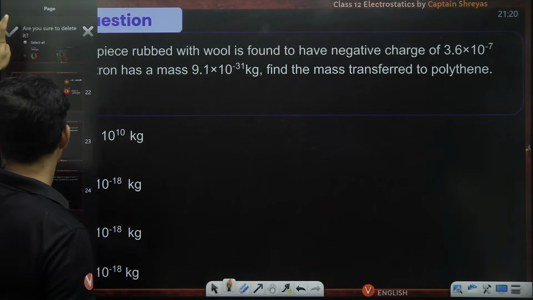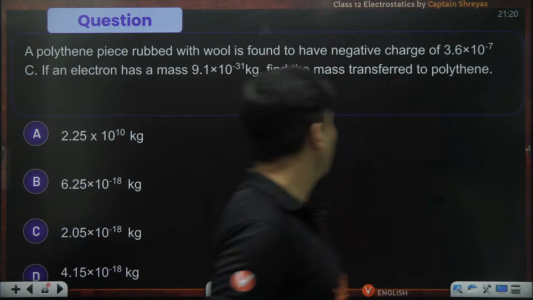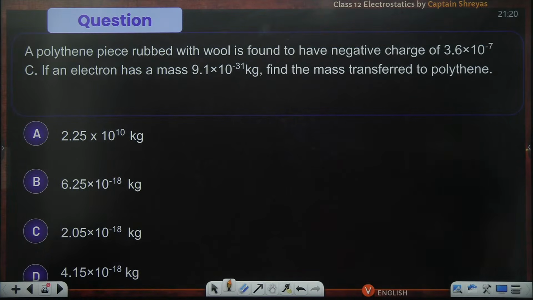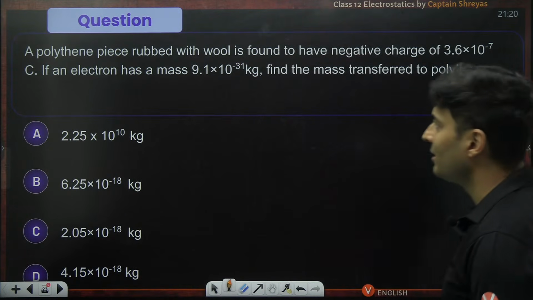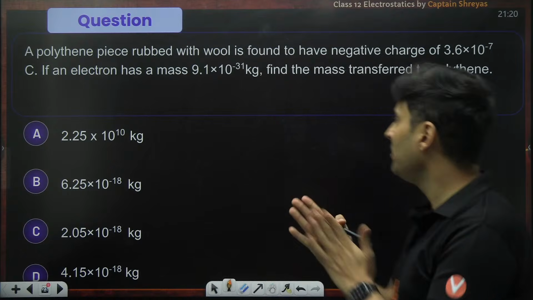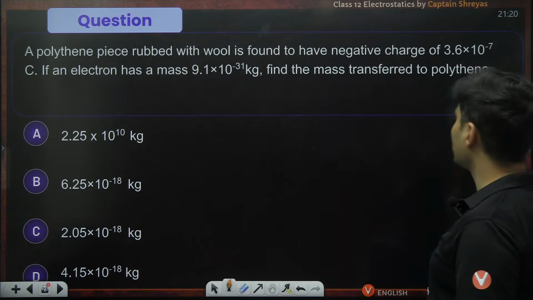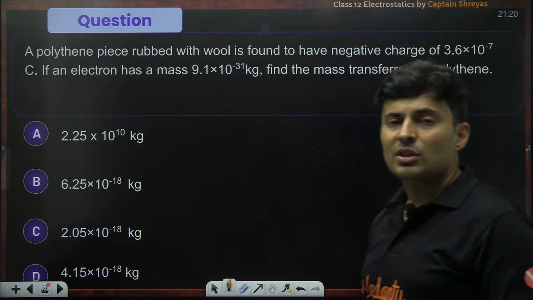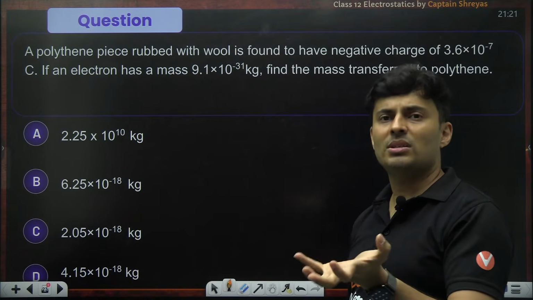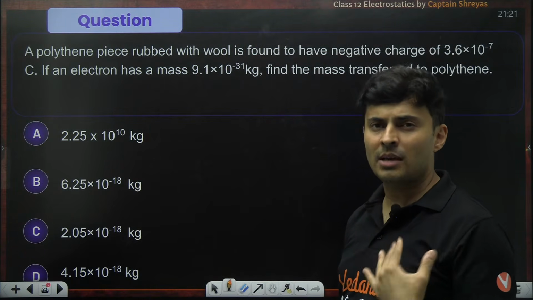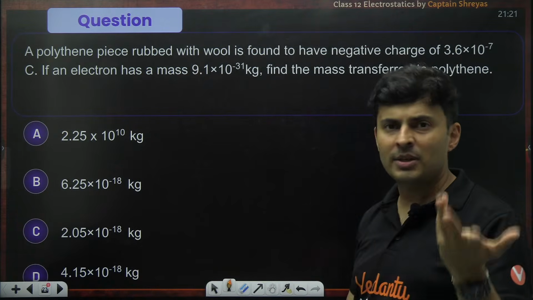I think this question just got repeated 2 times. There is a polythene piece which is rubbed on wool, which has a negative charge of so and so Coulomb. Electron's mass is so and so. The mass transferred to the polythene is how much? See, there is a polythene piece which is rubbed with wool. It has a negative charge of negative 3.6 into 10 to the power minus 19. So if there is a negative charge on that body, obviously it would have come because of excess electrons. So how many electrons came? If you find that and you know the mass of each electron, you can find the total mass being transferred.